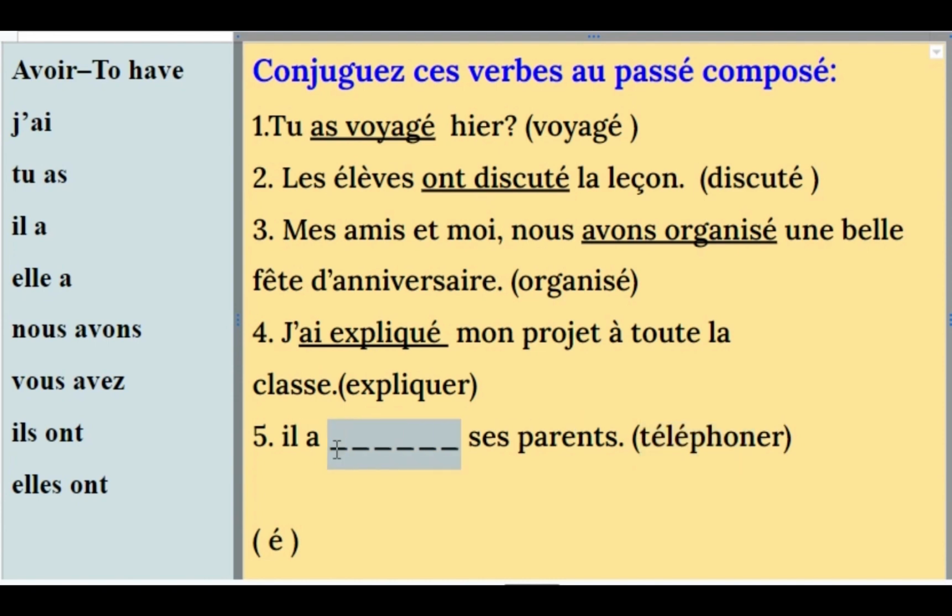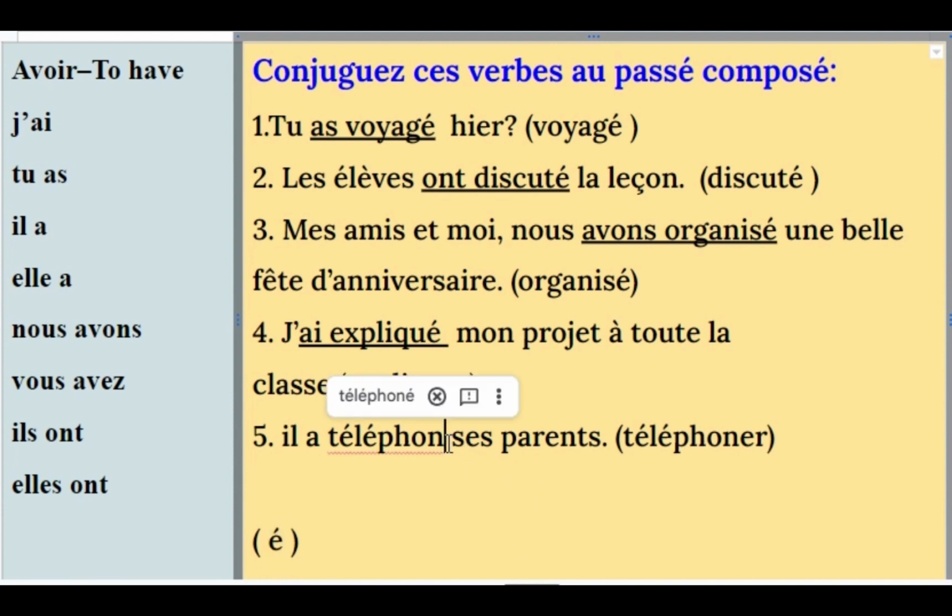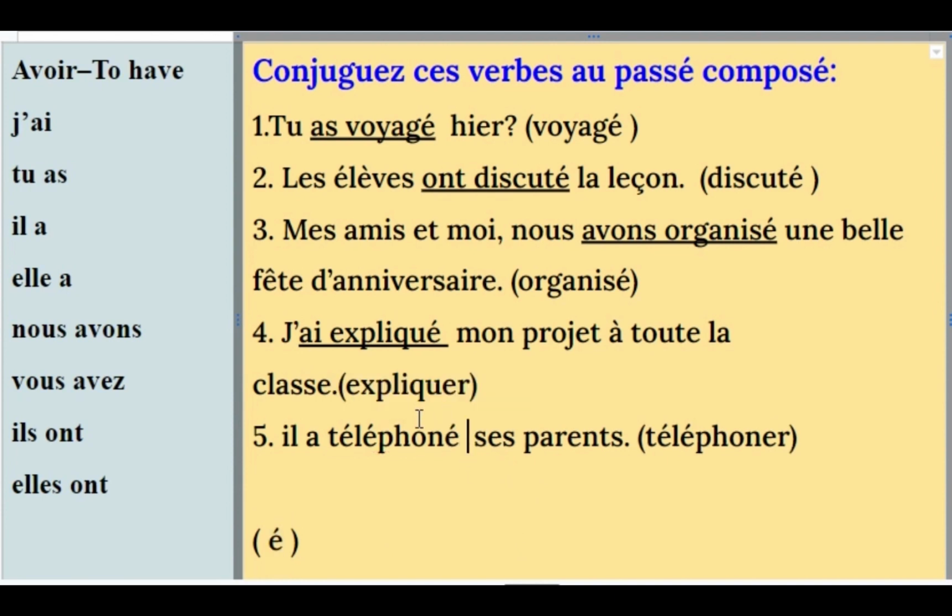Téléphoner. And here, accent aigu, remember also. Il a téléphoné ses parents. He has called his parents.